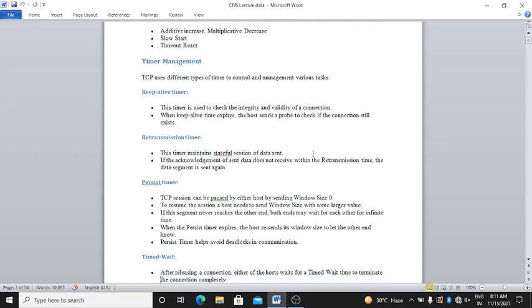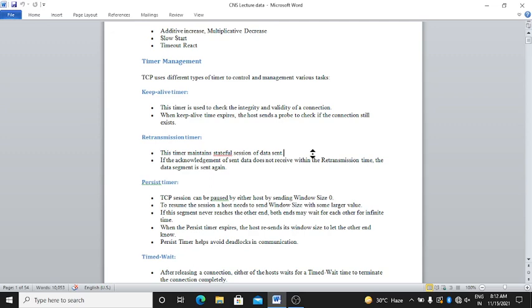Next is persist timer. A TCP session can be paused by either host by sending window size 0. Persist timer resumes the session. A host needs to send a window size with some larger value. If this segment never reaches the other end, both ends may wait for each other for infinite time.